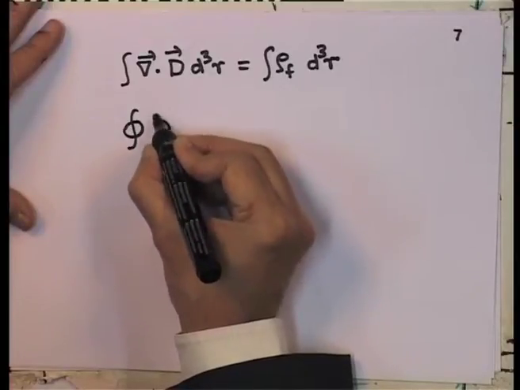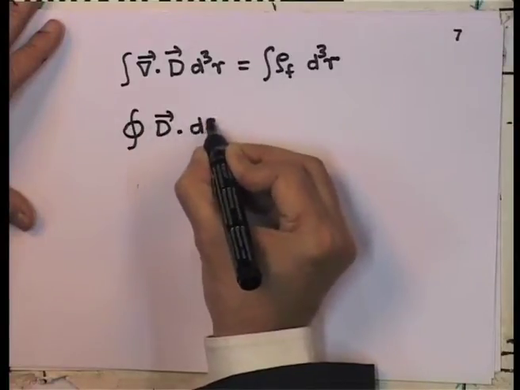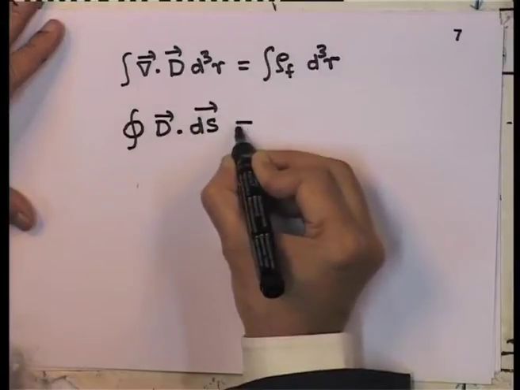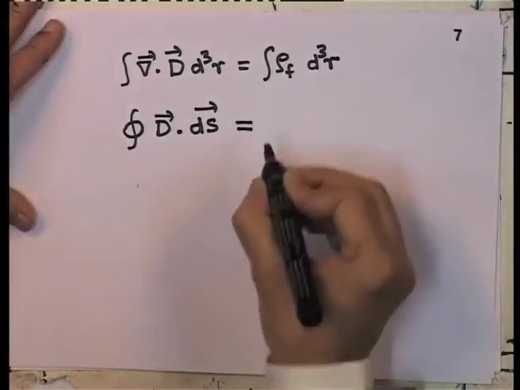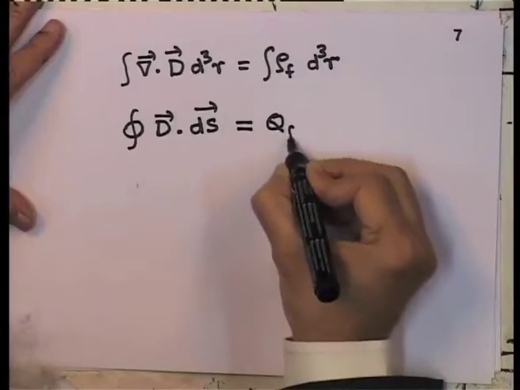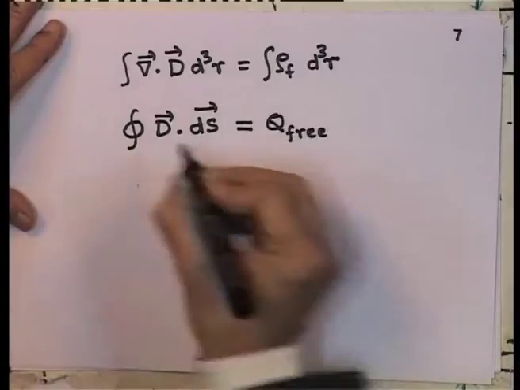So, it will be D dot dS, and that is equal to the integral of rho f d tau, which is nothing but the total free charge.